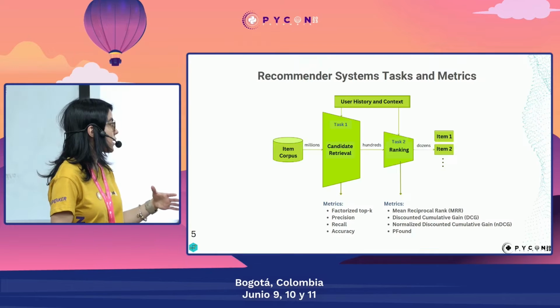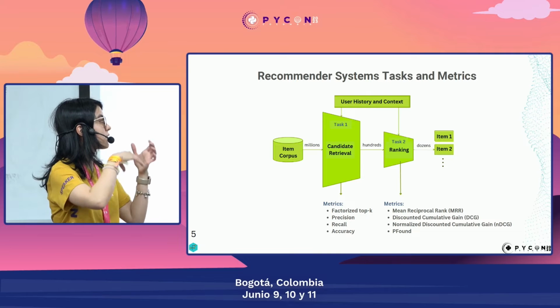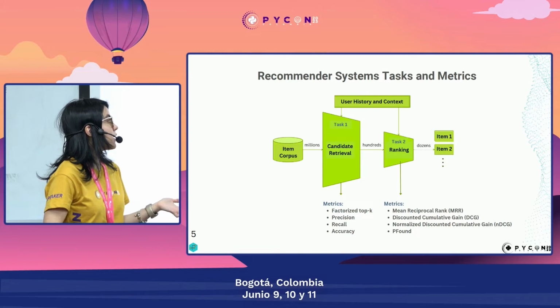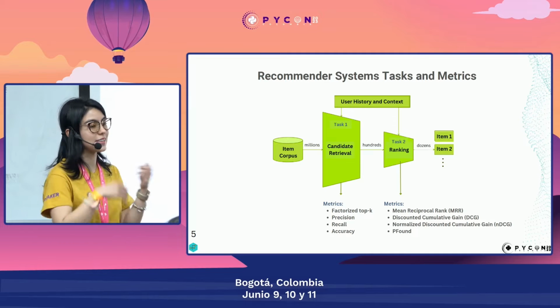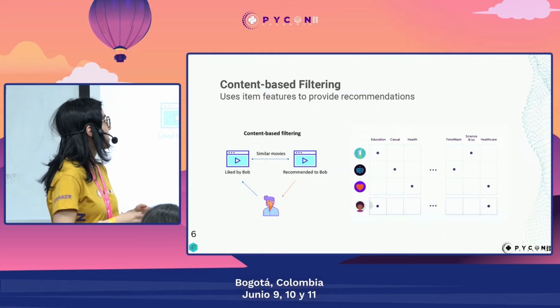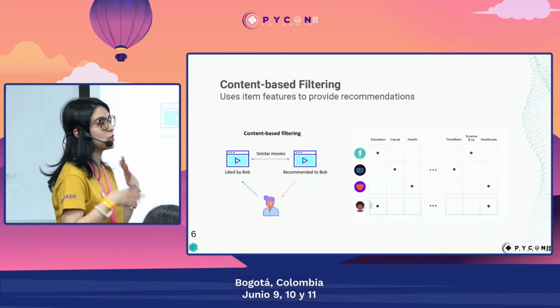So we have these metrics in order to get the items that maximize this metric, and in our case that will satisfy the interest of our user. So a little bit more of review.